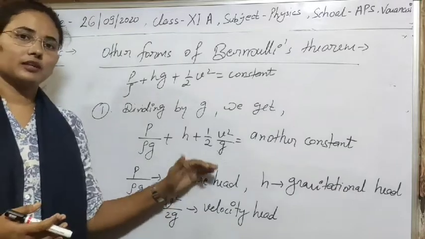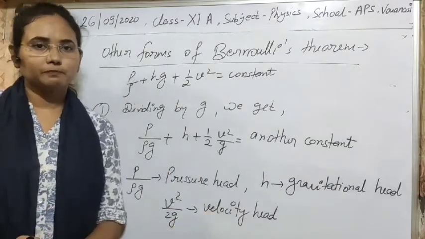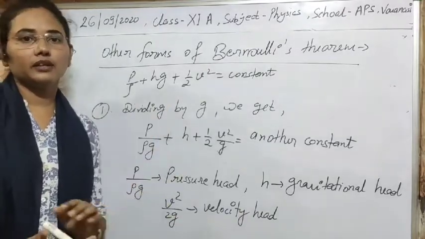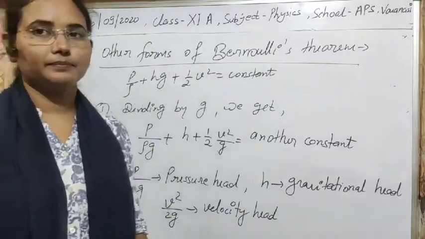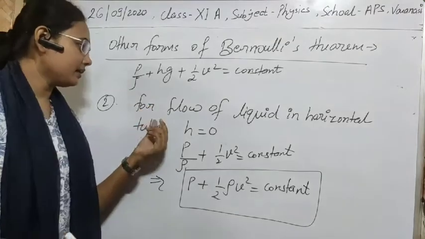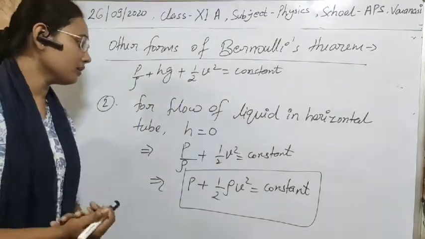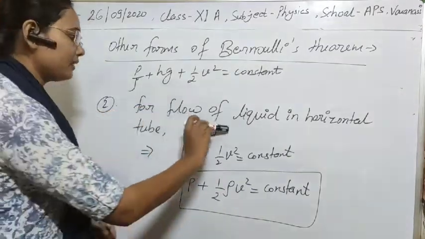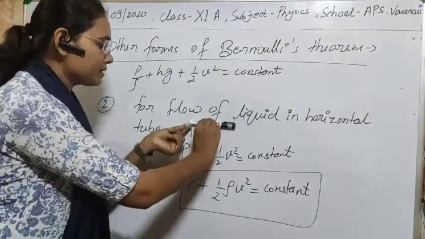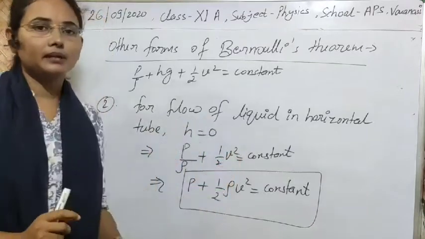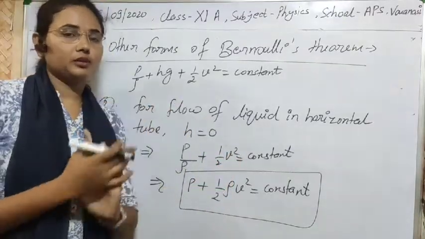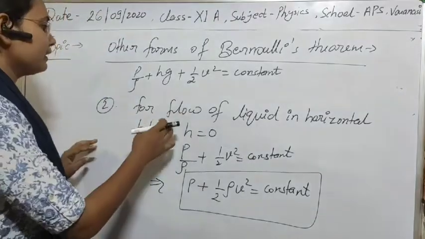We can also state Bernoulli theorem in this form. Now let's see the second form. We can also state it in one another form. The second condition is that the flow of liquid is in a horizontal tube, means the tube is like this. So definitely there will be the same height at points A and B, so there will be no increase in potential energy. The increase in potential energy will be 0.